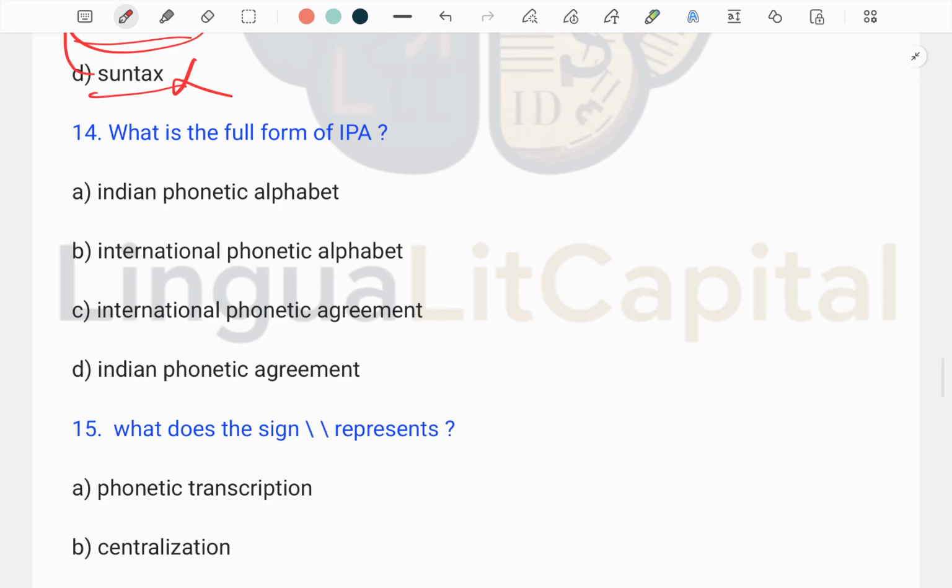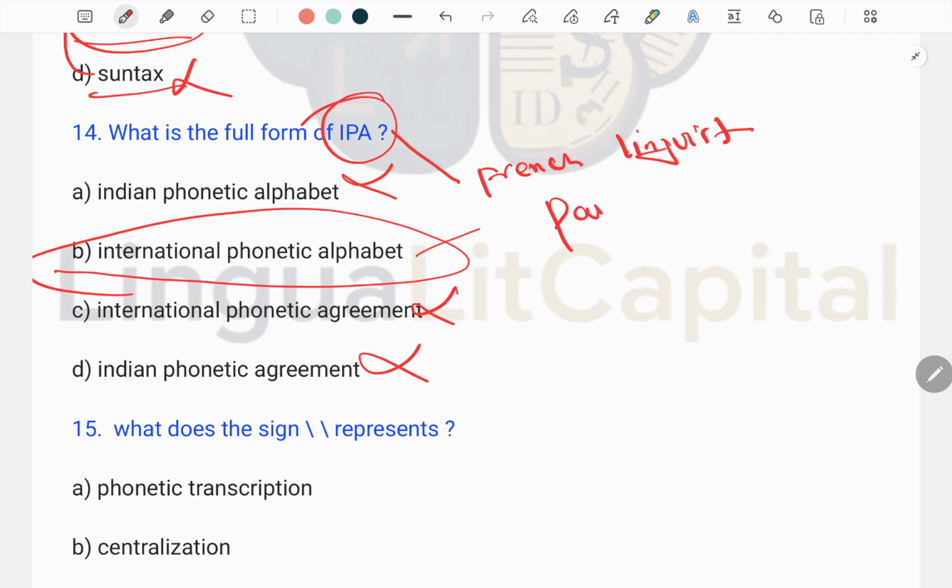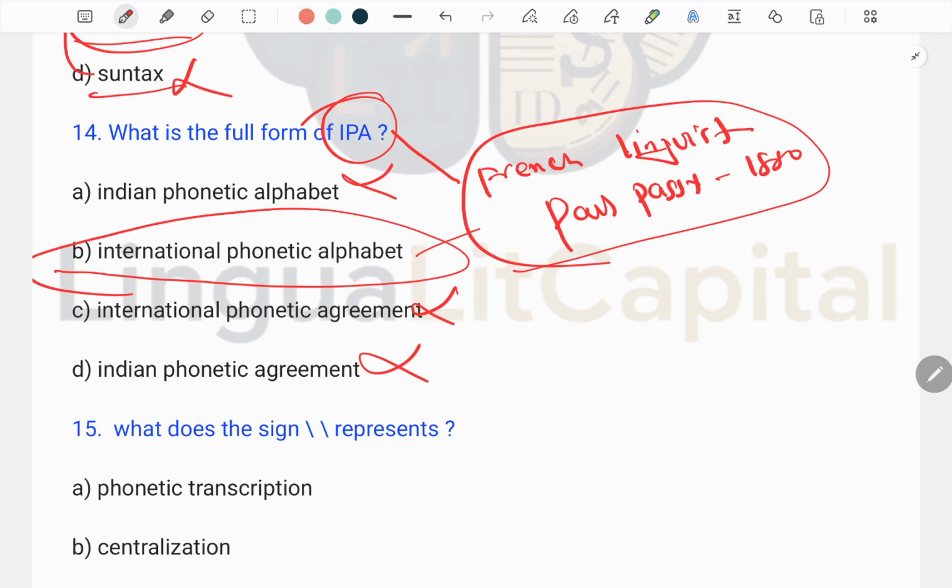Next question, what is the full form of the IPA? Must remember that the IPA full form is International Phonetic Alphabet, which is true. Apart from this, all the answers are incorrect. And the IPA was developed by the French linguist Paul Passy in 1880, who is also known to be the founder and the father of the IPA.